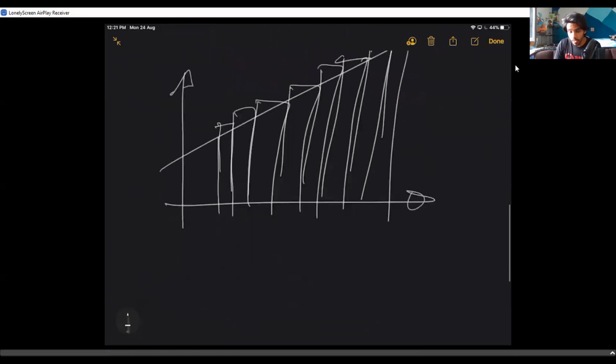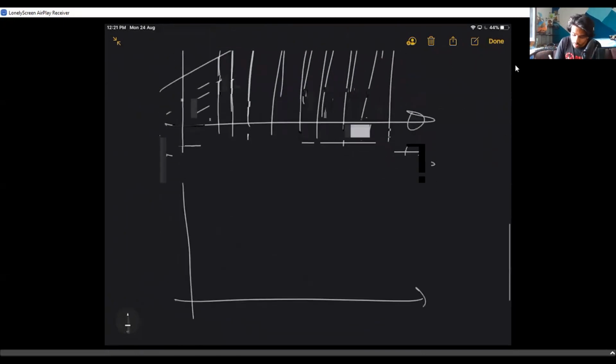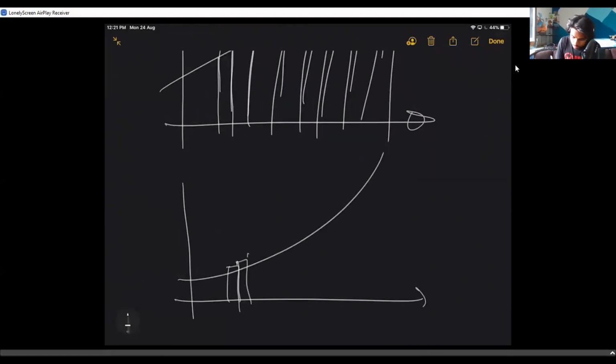What if it's a curve? What if it is a curve like this? What's the most suggestible thing to do? Obviously the same thing. You gotta take more and more rectangles to find the area right beneath the curve.